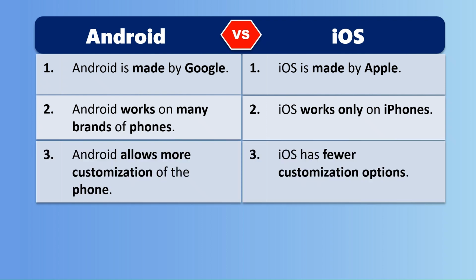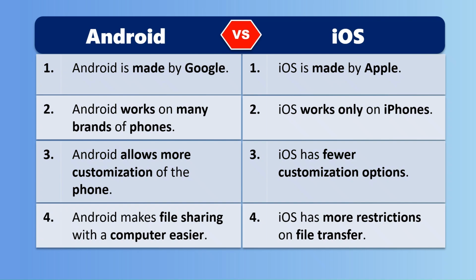Android allows more customization of the phone. iOS has fewer customization options. Android makes file sharing with a computer easier. iOS has more restrictions on file transfer.